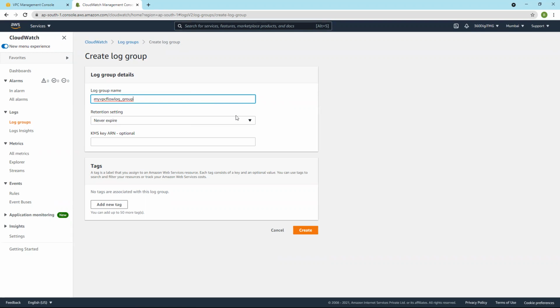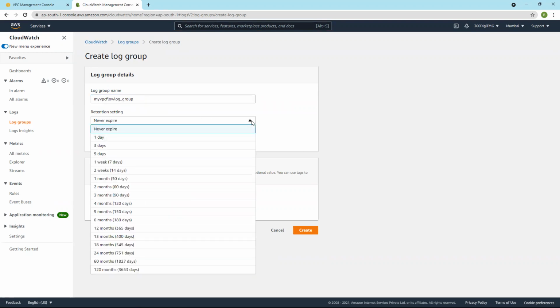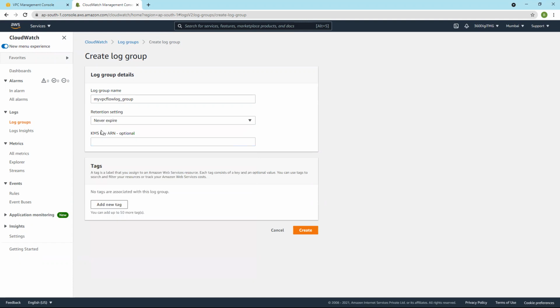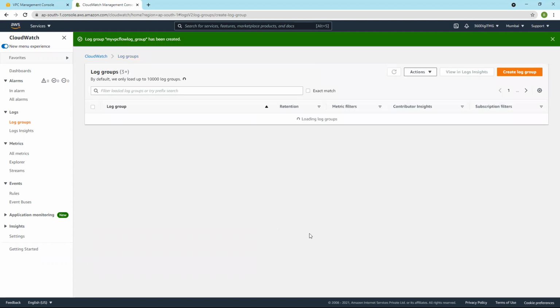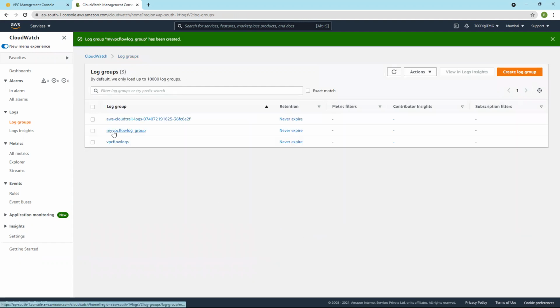Retention settings, by default it is never expire. If you want this log group to have an expiry date or an active period, you can set that. So say I want this log group only for 60 days, yes I can set that. If you say never expire, it will be active always. Create. Now we have created our VPC flow log group.